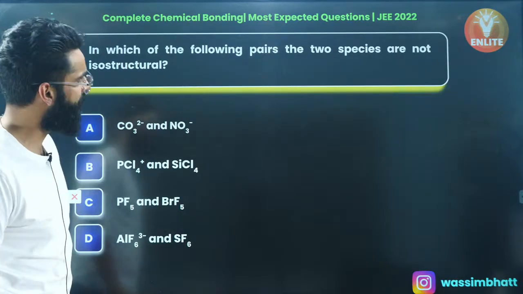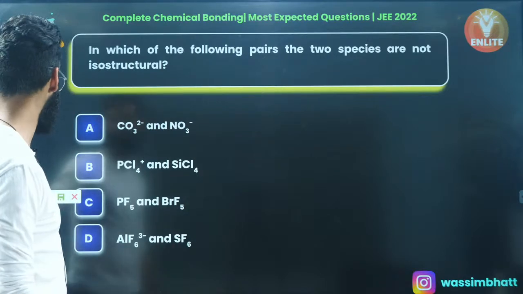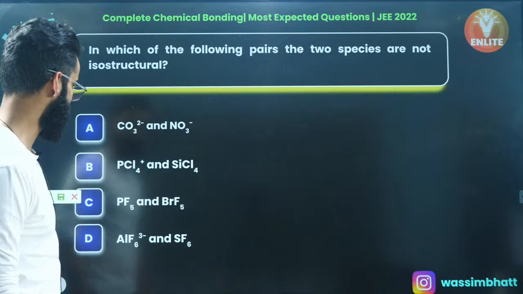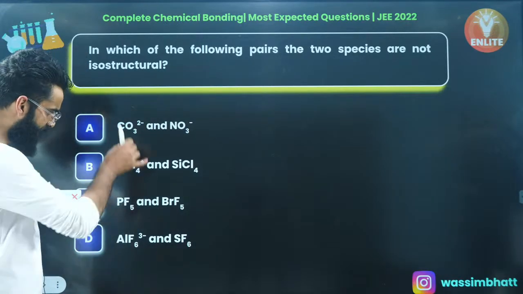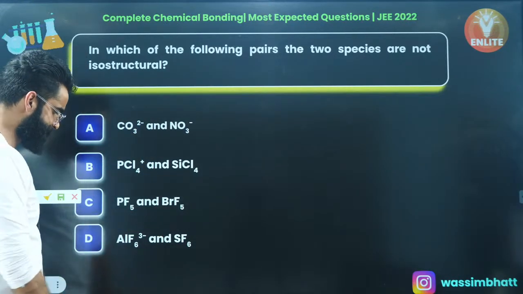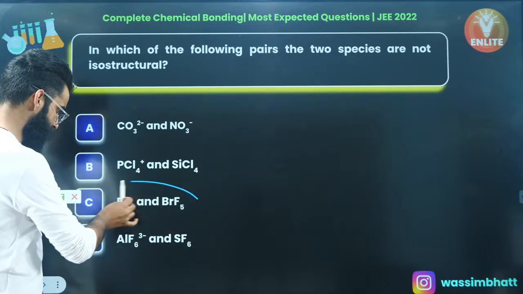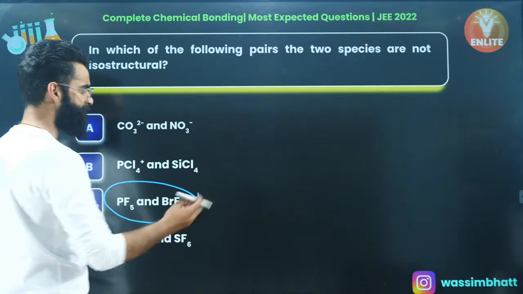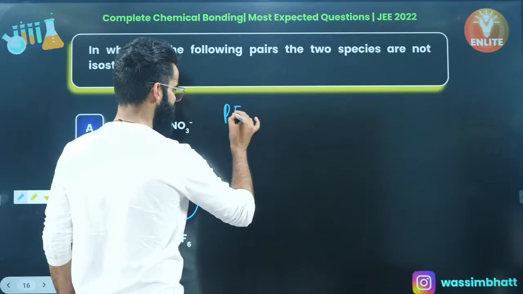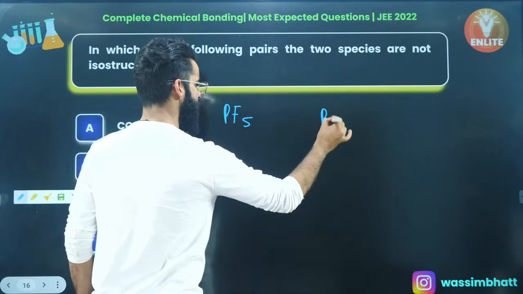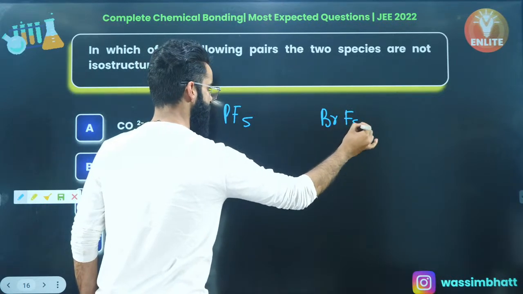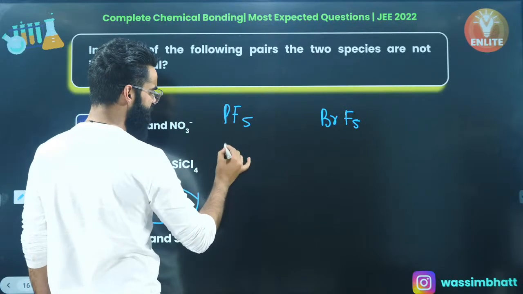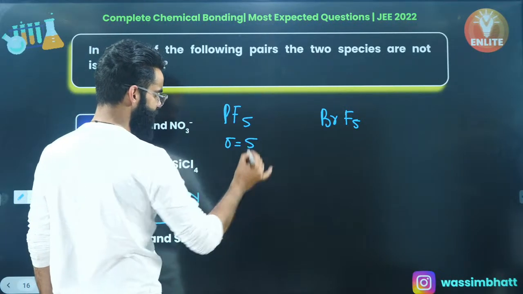In which of the following pairs are the 2 species not isostructural? Well, if I look at all the options, my dear people, if you look at this particular one, it is PF5, and there you have got one more, that is BrF5. Let me tell you, this phosphorus is making 5 sigma bonds.